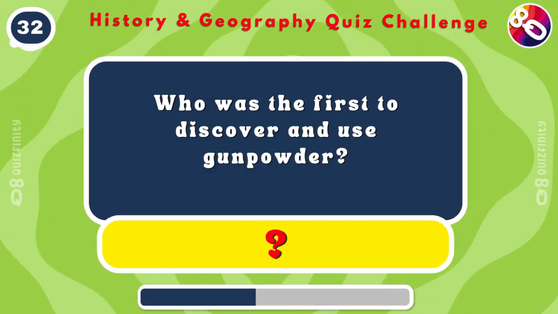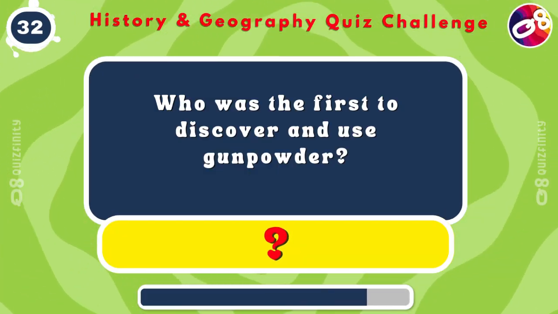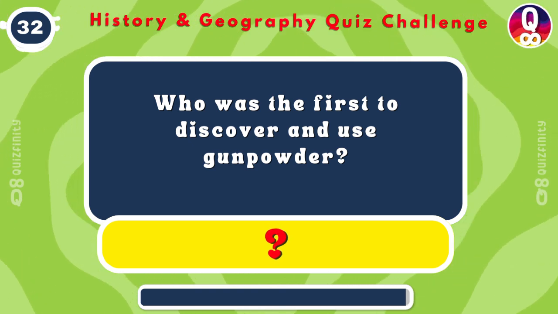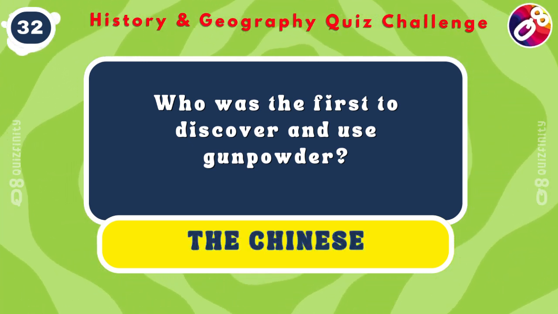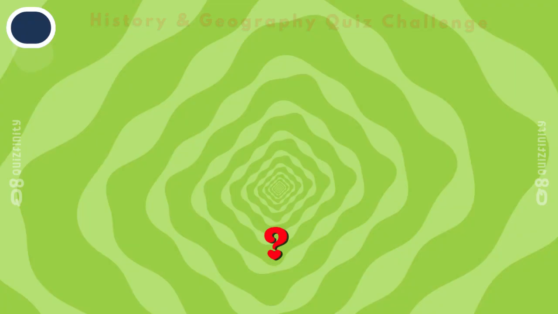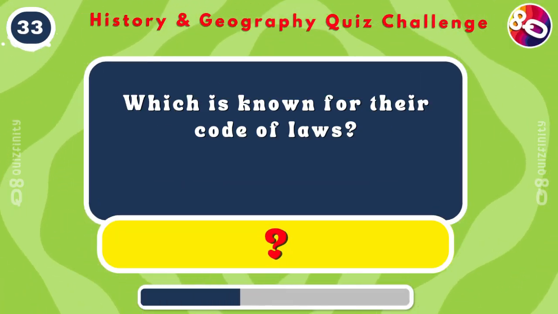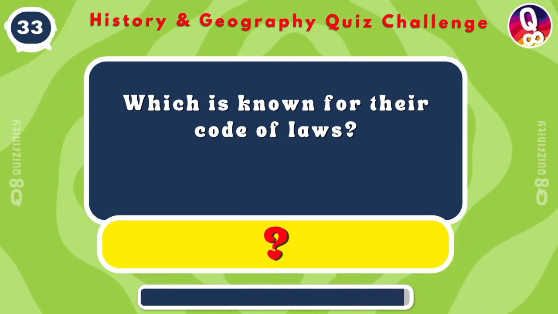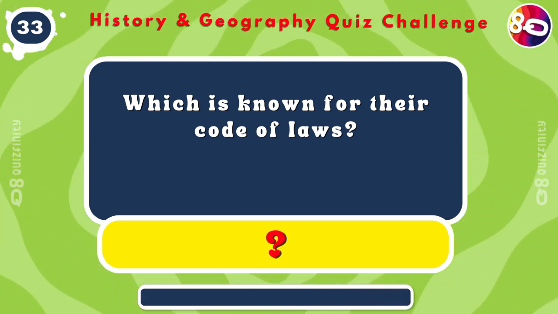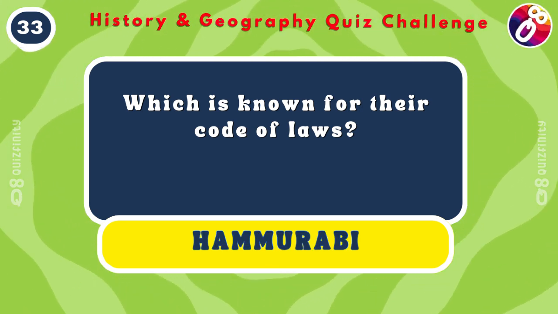Who was the first to discover and use gunpowder? The Chinese, which is known for their code of laws. Hammurabi.